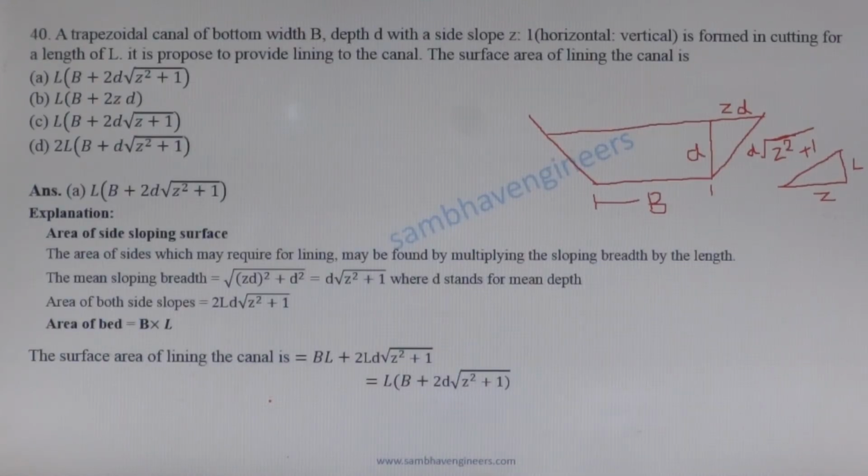Next question. A trapezoidal canal of bottom width B, depth D, side slope Z horizontal to 1 vertical is formed in cutting, and length of the canal is L, and it is proposed to provide lining to the canal.